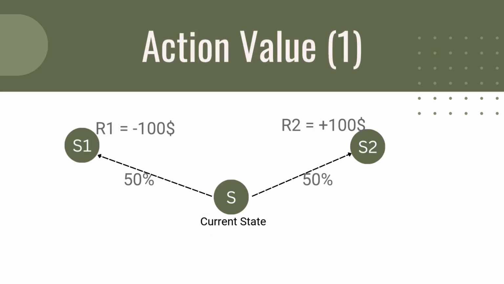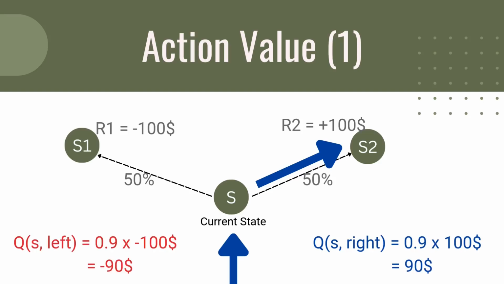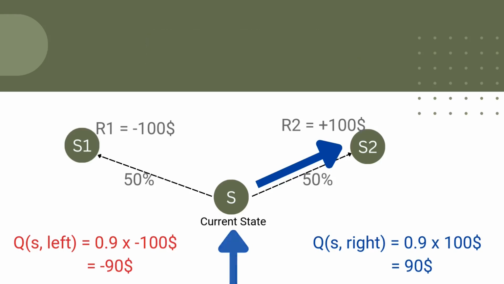However, if you're allowed to choose your action, you'd obviously choose to go right and earn $100. This highlights an important point. The state itself isn't the only thing that holds value. The actions taken within that state matter too. This is where Q values come in.